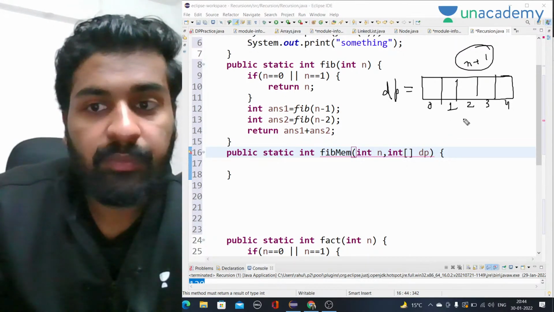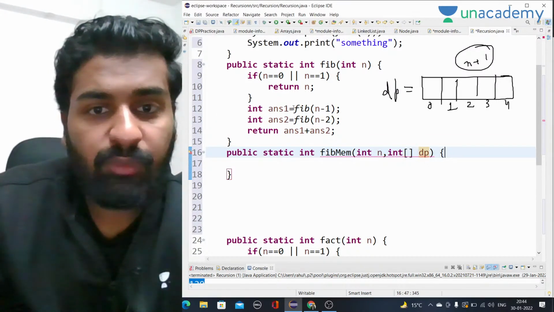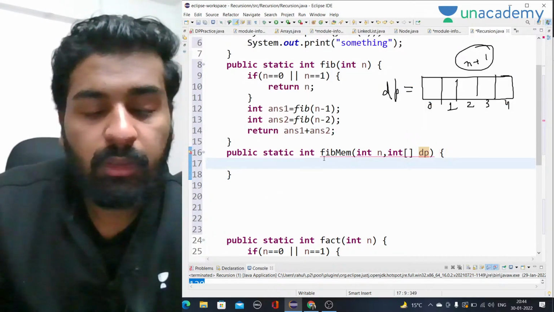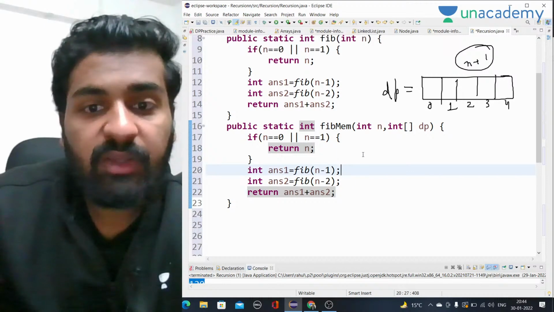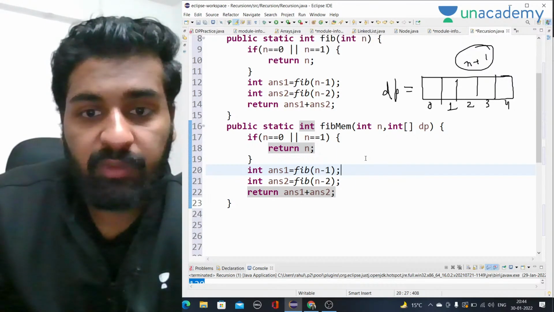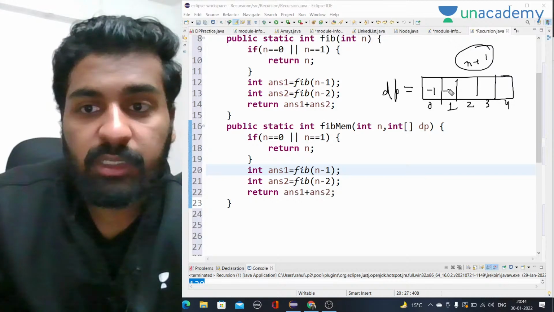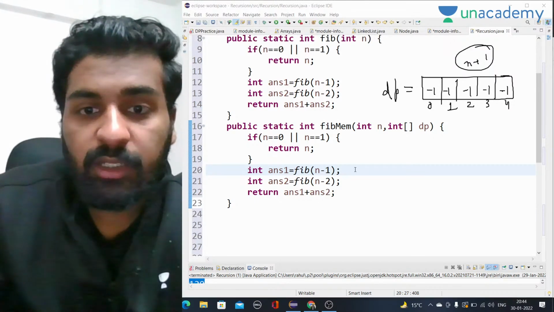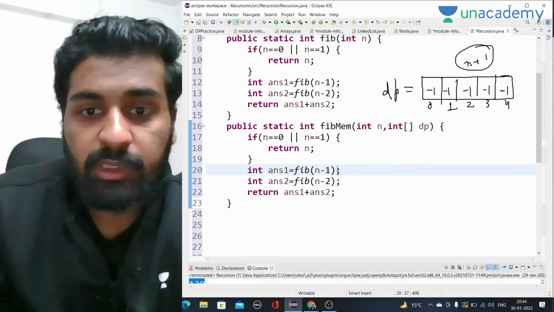Now first of all, we have to do the same thing we have done here. That's why we first write the recursion code. The only difference is that whenever we are coming back from some value, we store it. Initially they are all -1. Whenever we are coming back from any recursion call, we have to store it as well.